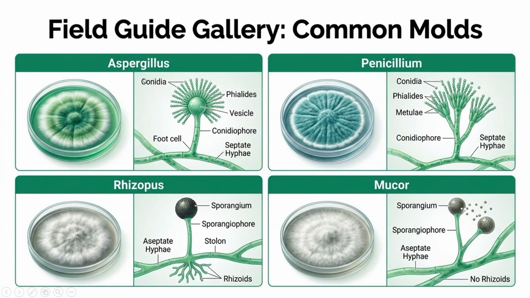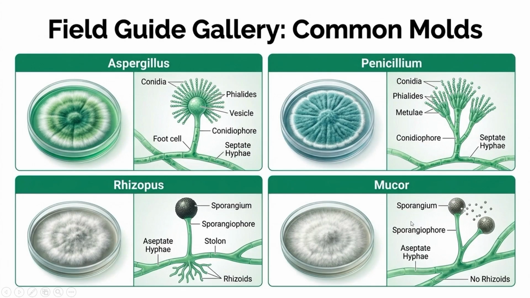Okay, now instead of memorizing names, let's identify them by their appearance. You see here the Aspergillus has a round vesicle with chains of conidia, giving it a dandelion-like appearance, right? And the Penicillium has branched structures that look like a paintbrush. Okay, and Rhizopus is the common bread mold. It produces spores inside a round sporangium and has aseptate hyphae. And Mucor looks similar to Rhizopus but does not have rhizoids, which helps distinguish the two.